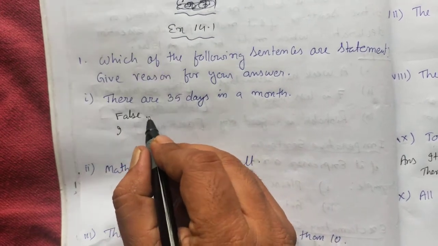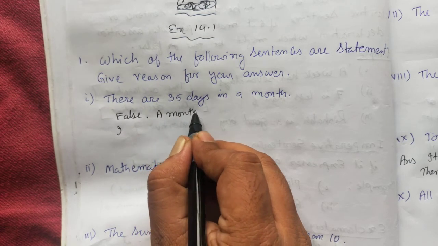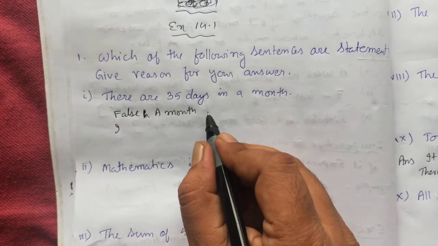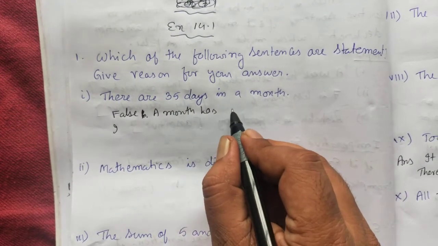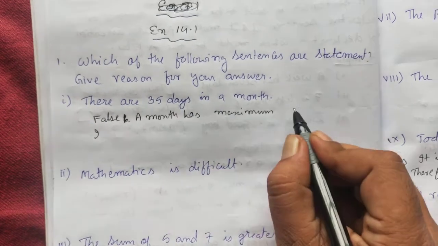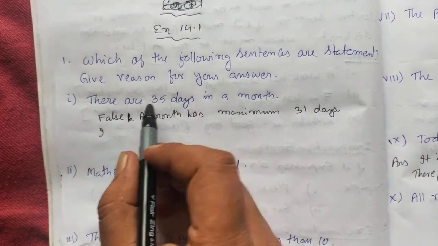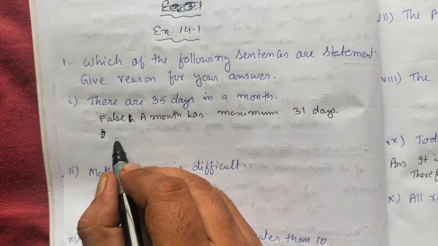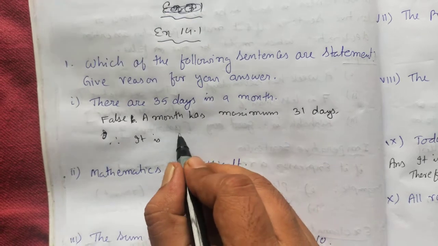Why is this false? Because a month has a maximum of 31 days. That's why it's a false statement. That means this sentence is a statement. Therefore it is a statement.